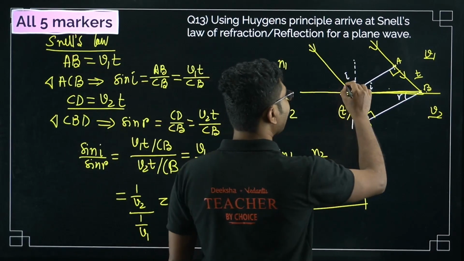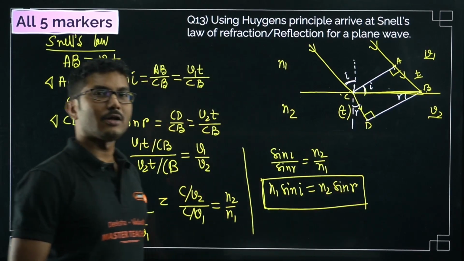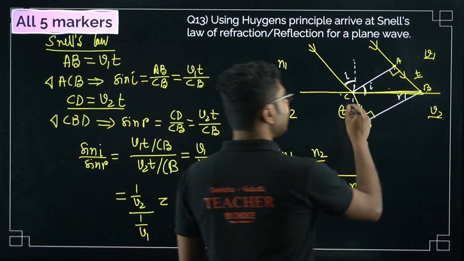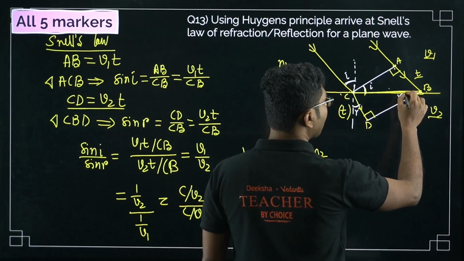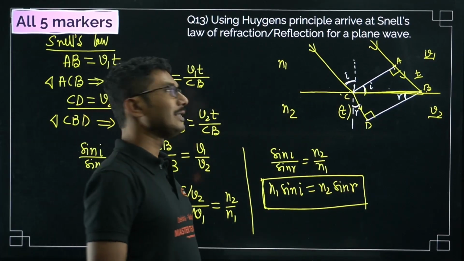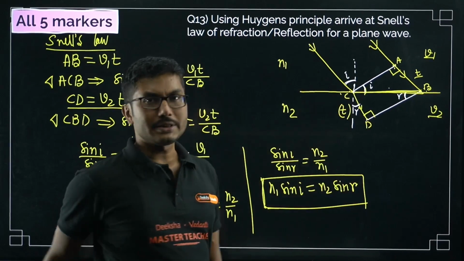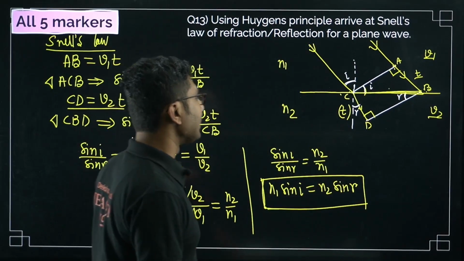If this is the angle of incidence I, then the wavefront makes the same angle I. If this is the angle of refraction R, then the refracted wavefront also makes the same angle R. So this is the basic geometry. That part you have to remember while drawing this diagram. If you draw this diagram like this, everything will fall in place.